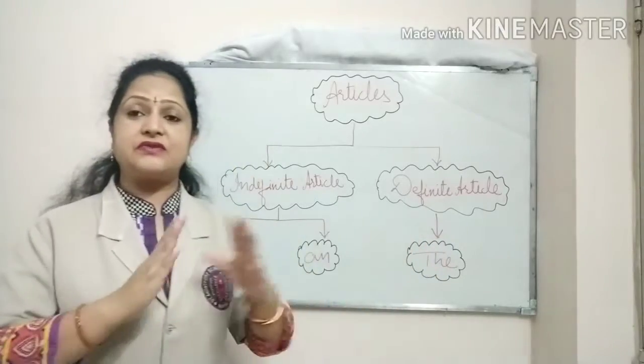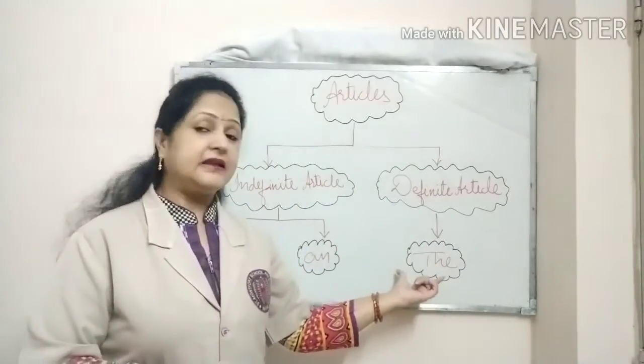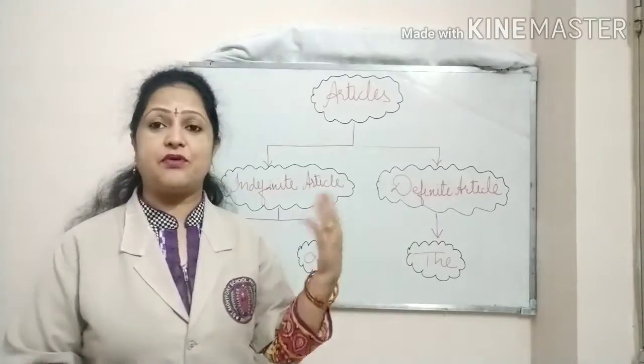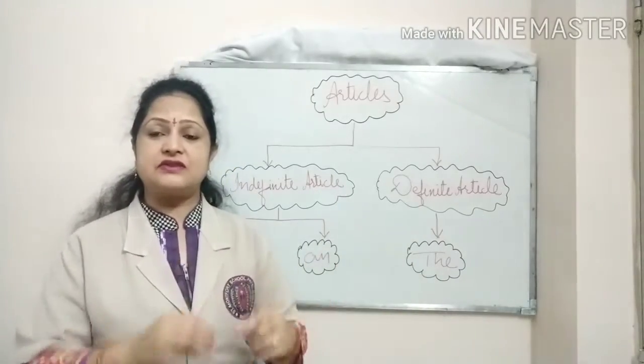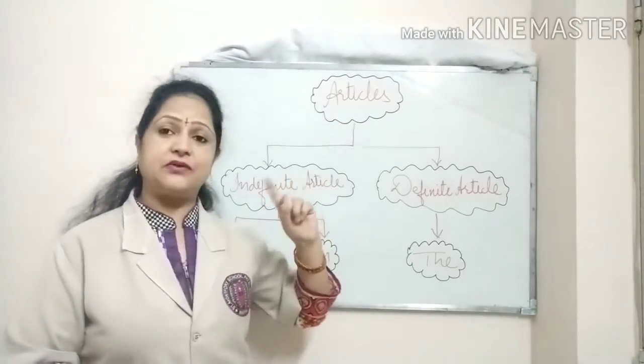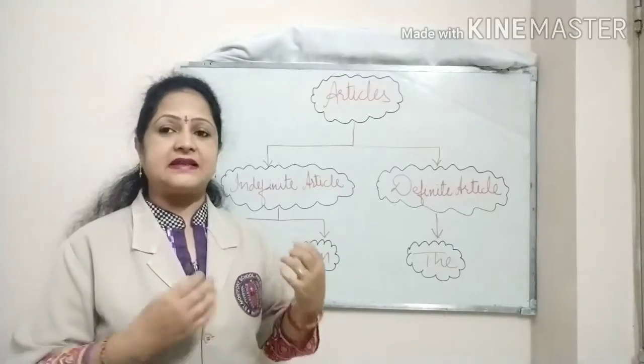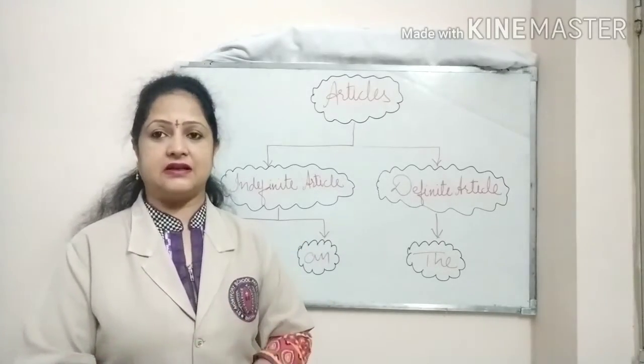After that, I told you several uses of the, where to use the, and the most important use is that we use the with those things which are known to both the listener as well as the speaker. In such cases we use the.